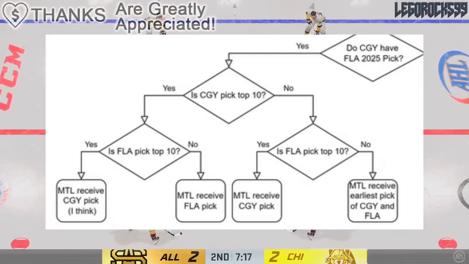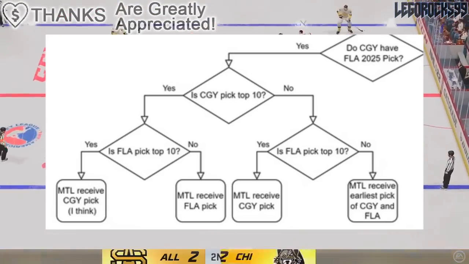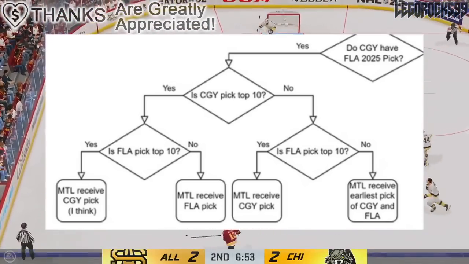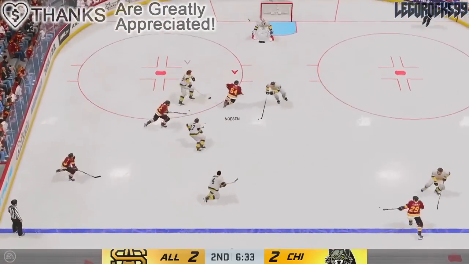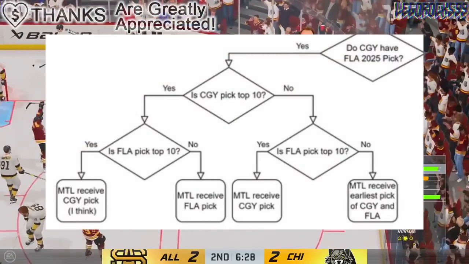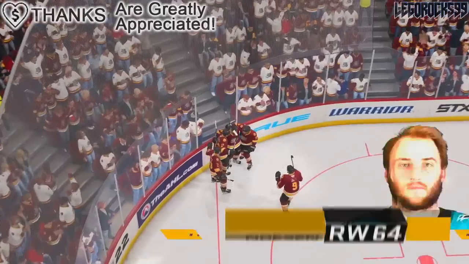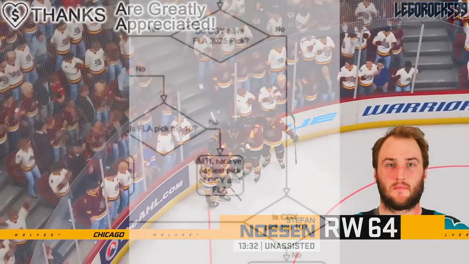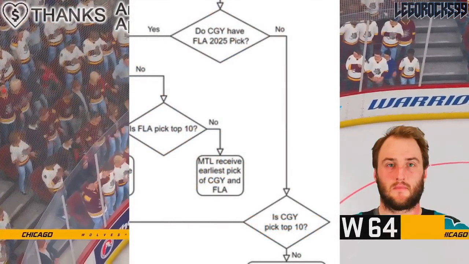At least that's what the poster here thinks. If Calgary's pick is not in the top 10 and Florida's is, Montreal will receive the Calgary pick. If both picks are outside the top 10, Montreal will receive the earliest pick of Calgary and Florida, meaning they'll take the pick that is higher up. If Calgary does not have Florida's 2025 pick, you also have a conversation as to whether or not Calgary's pick itself is in the top 10.